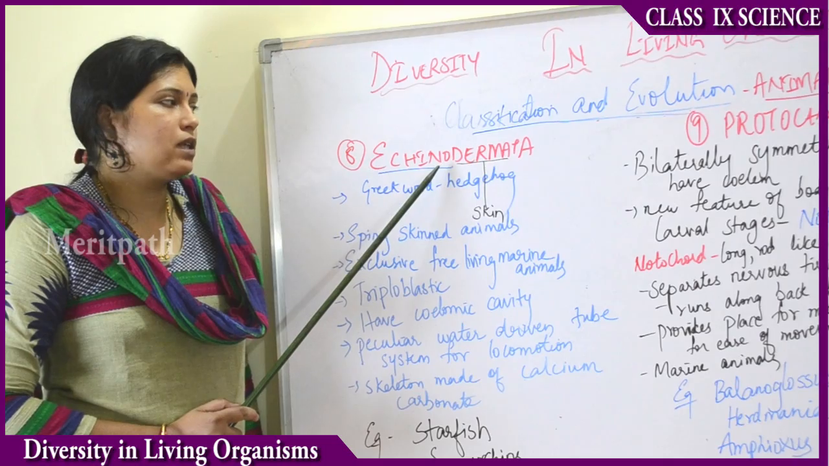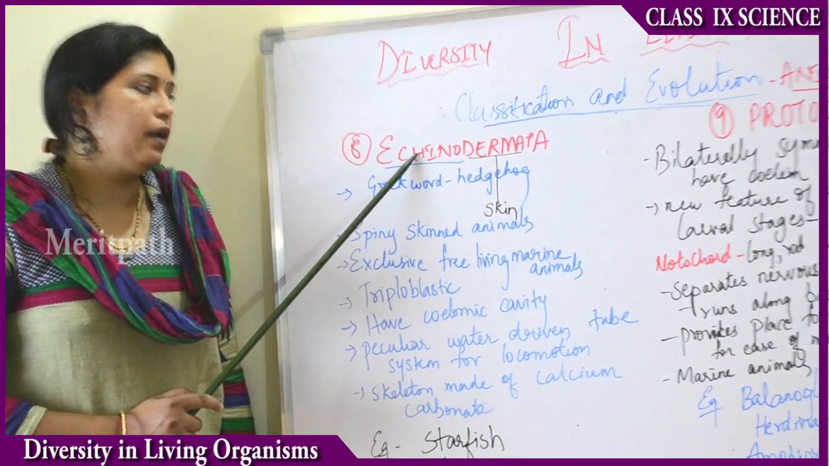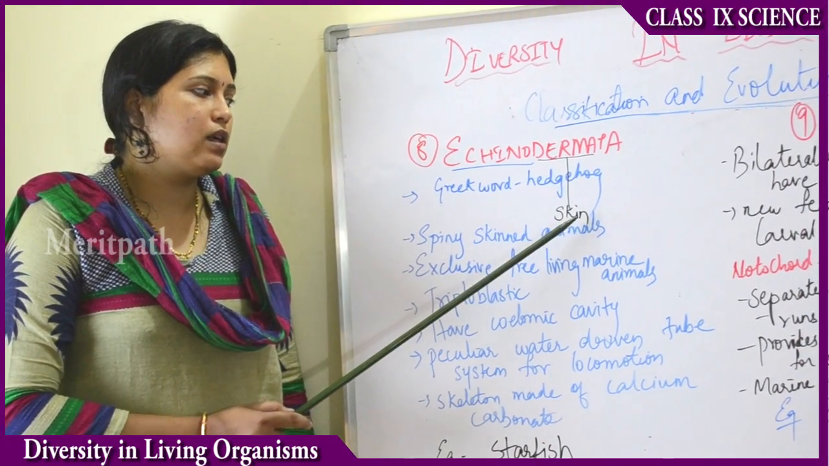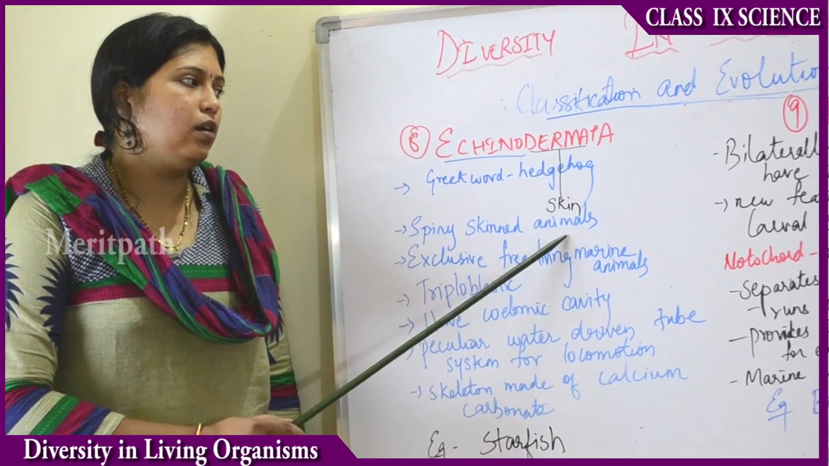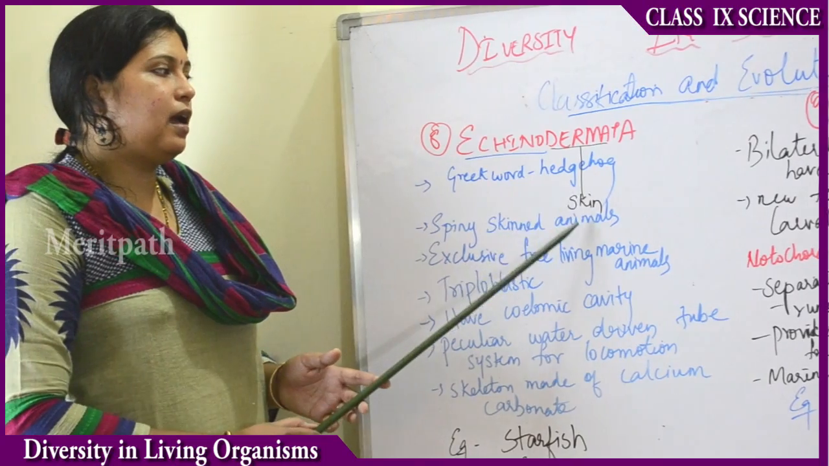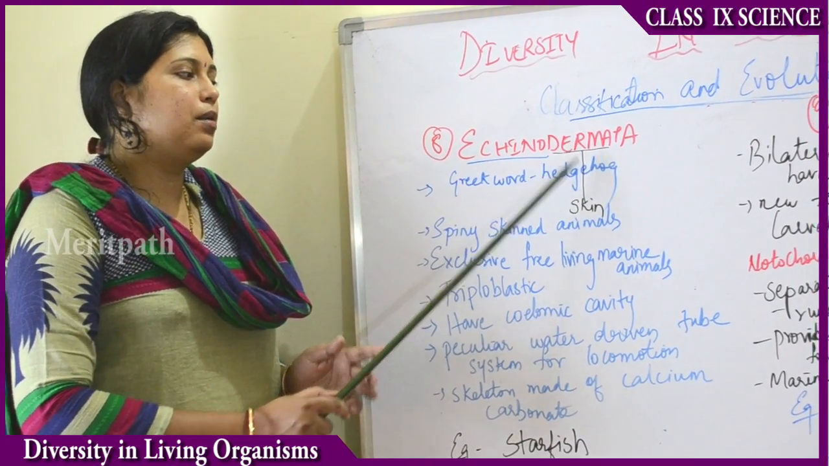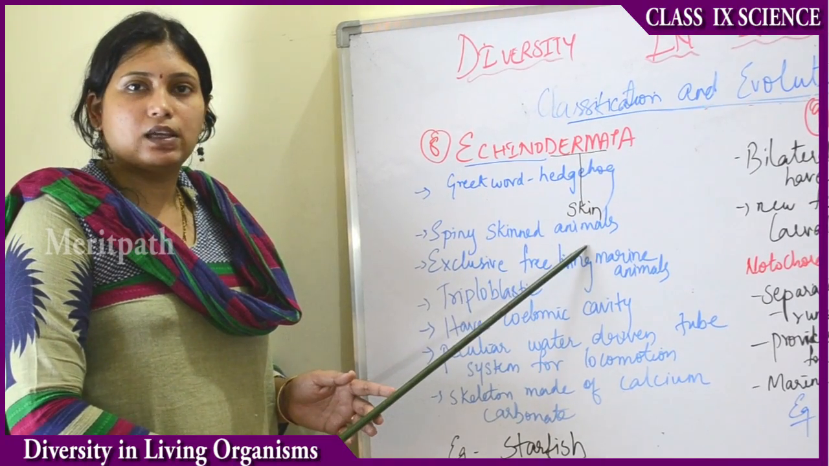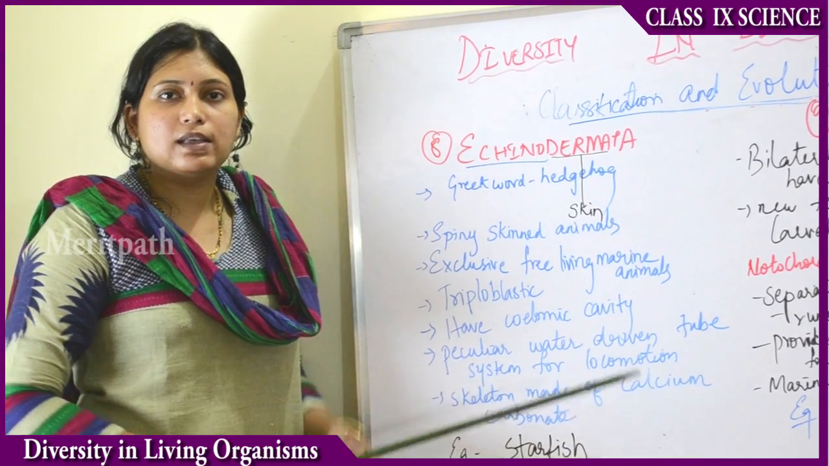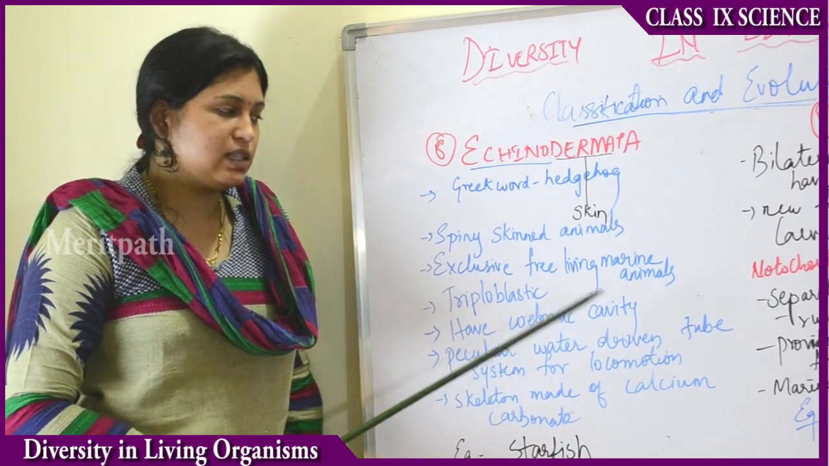So the eighth subgroup of the Animalia kingdom is Echinodermata. Echino is a Greek word which means hedgehog, and derma means skin. So these are spiny skinned animals. Echinodermata are exclusively free living marine animals. Marine means they live only in salt water, seawater.